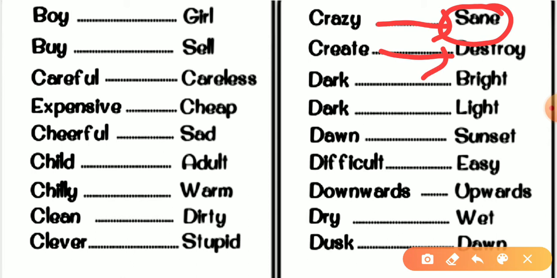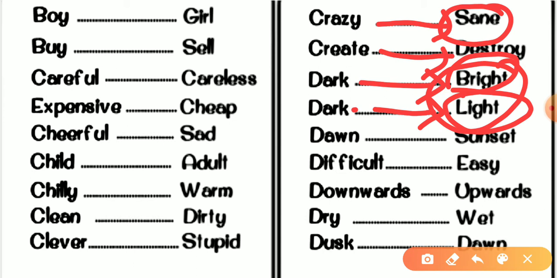Dark. The antonym of dark would be bright. Again, the antonym of dark would be light. Bright and light, they both would be the same. So if we get a question in CTET or DSSB or any exam asking for the antonym of dark, and the options include bright or light, whichever is there will be correct, but both would not be there. There could be only bright or only light. So the answer would be correct.